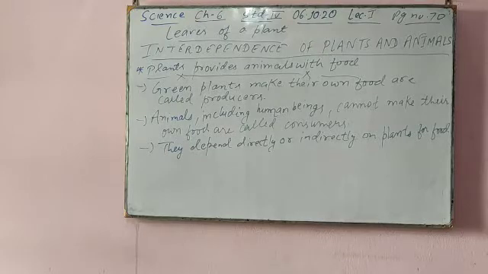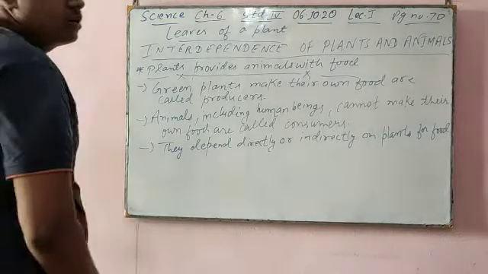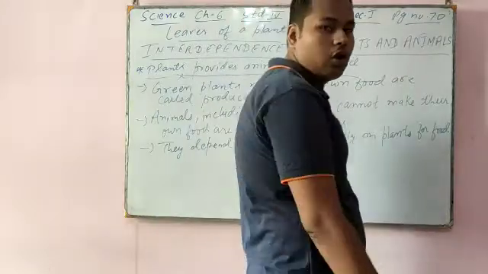We can eat hen, chicken, mutton. But for how many days will we eat such things? Plants give us proper carbohydrates, proteins and vitamins. So plants are most important for us. If there were no plants, we would not be able to survive for a long time.